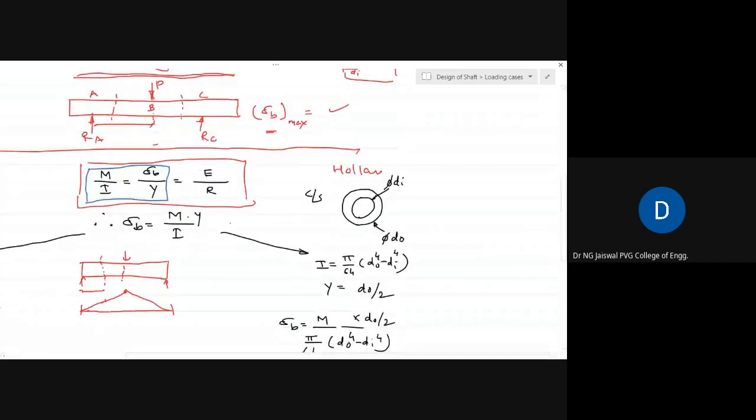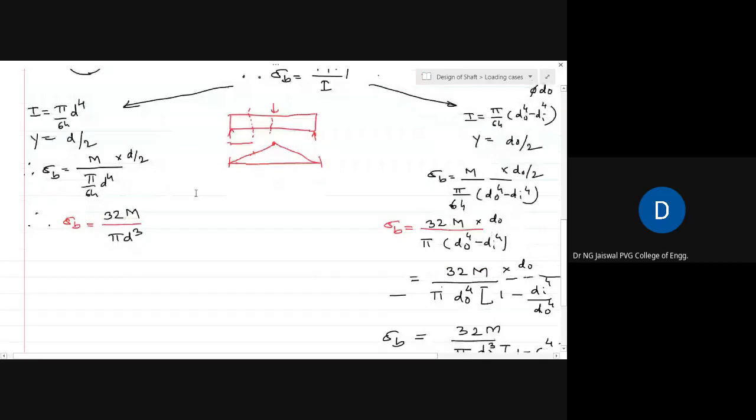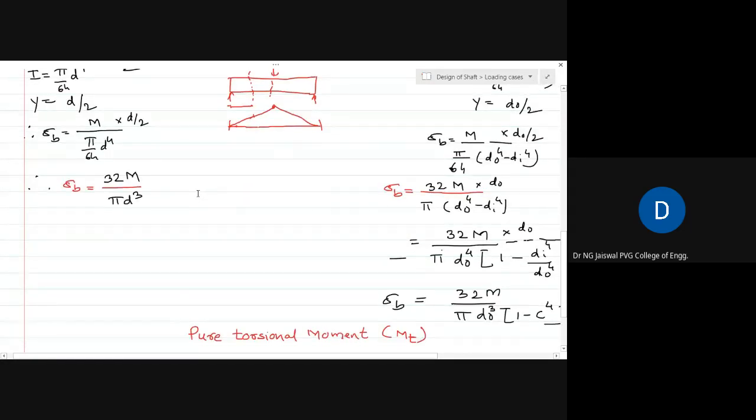And if it is a solid shaft, sigma b is equal to 32 M upon pi d cube. Now you can just remember these two, there is some similarity between them. One is the solid shaft equation and another is the hollow shaft equation.